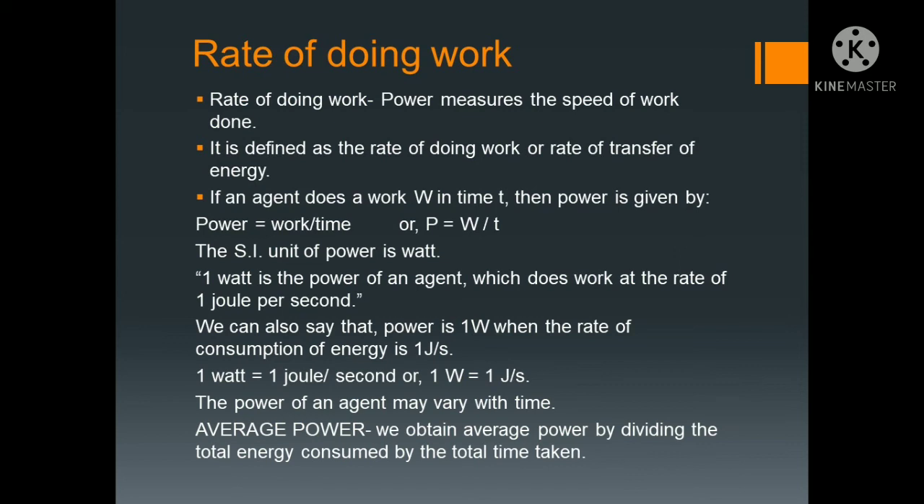So time will be mentioned there, means how much time you have needed to do that work. Okay. So we can also say that power is 1 watt when the rate of consumption of energy is 1 joule per second. The power of an agent may vary with time. So average power means what? This is very important. Average power we obtain by dividing the total energy consumed by the total time taken. Means total joule divided by total second. That will be the average power.